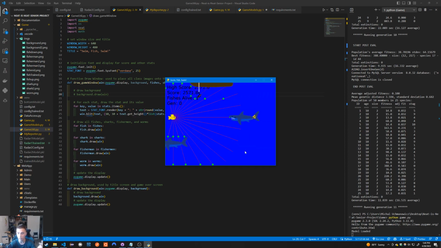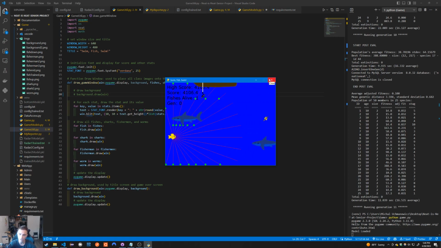I mean, it is doing really well for being given just basic distances to objects, right? So that's how the AI works. So we have successfully trained it in playing this game that I've created. Main point of the project, done. But another secondary point of the project was to show this information within the Django web app.